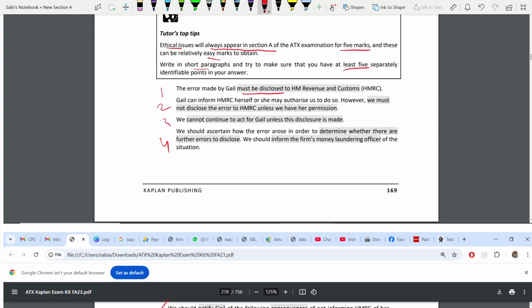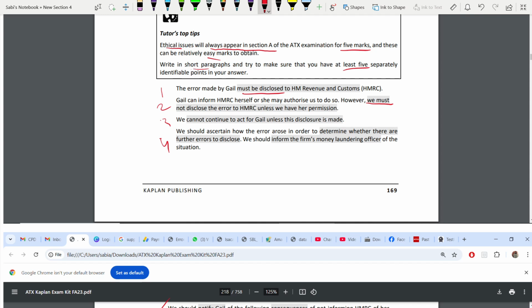Number 2, Gail may inform HMRC by herself, or she may authorize us to do so. Us to do so means you as a tax manager. Either Gail might inform HMRC or Gail might give you the authorization to inform HMRC. However, we must. So you have to write in a professional tone. You can't say I must or I should do this or according to my opinion, I think we should.